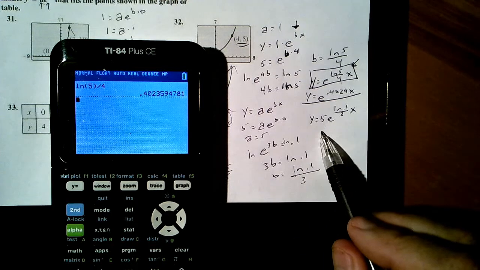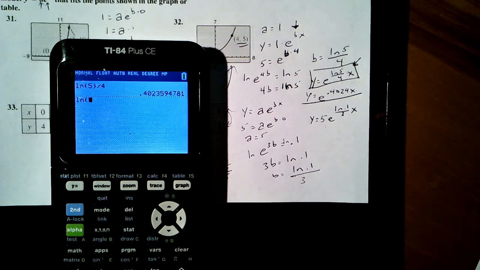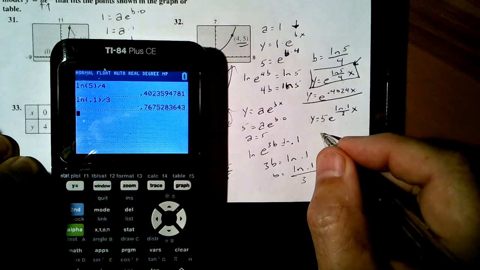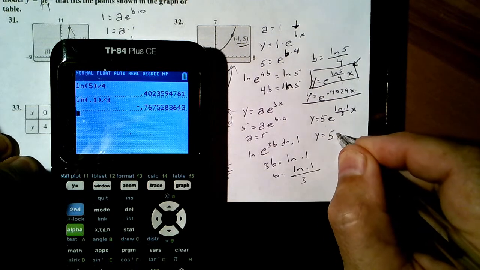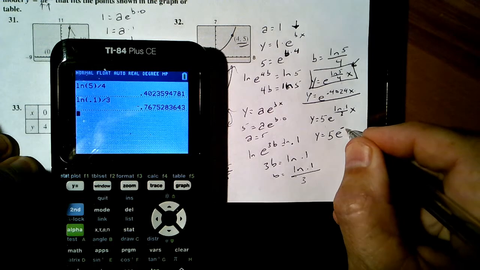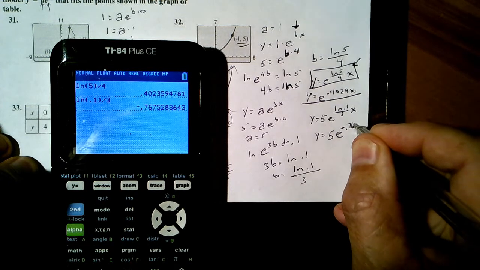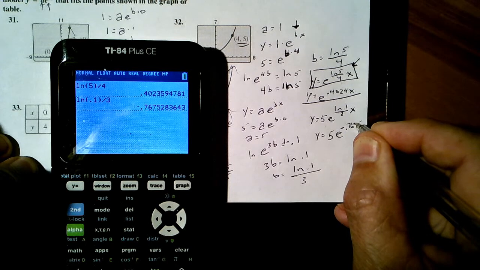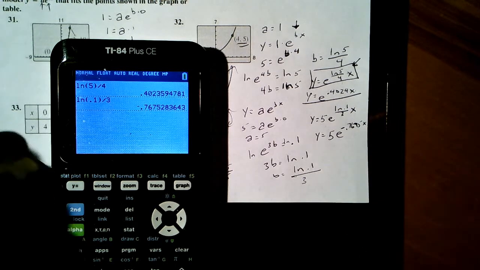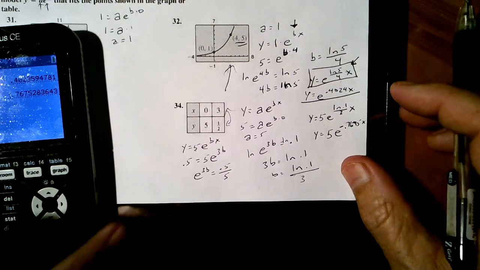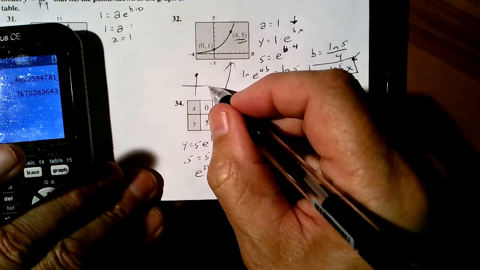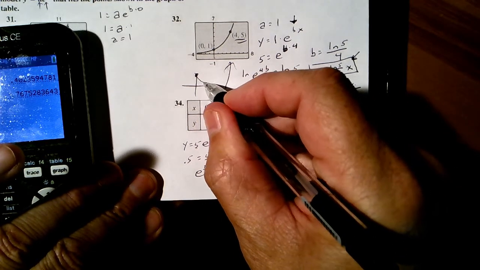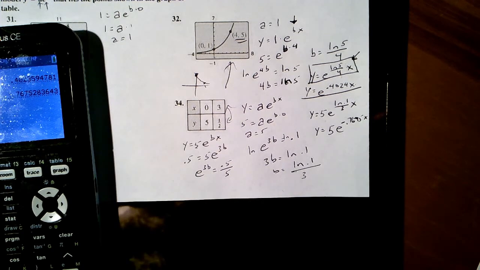So we've got ln 0.1 divided by 3, and we get y equals 5 e to the negative 0.7675 x. That might be the answer. You say, oh, can we have a negative exponent like that? Well, let's think about it for a minute. If I looked at the graph of this, 0, 5 up here, 3, 1/2, oh yeah, this is exponential decay going down. It should have a negative exponent.